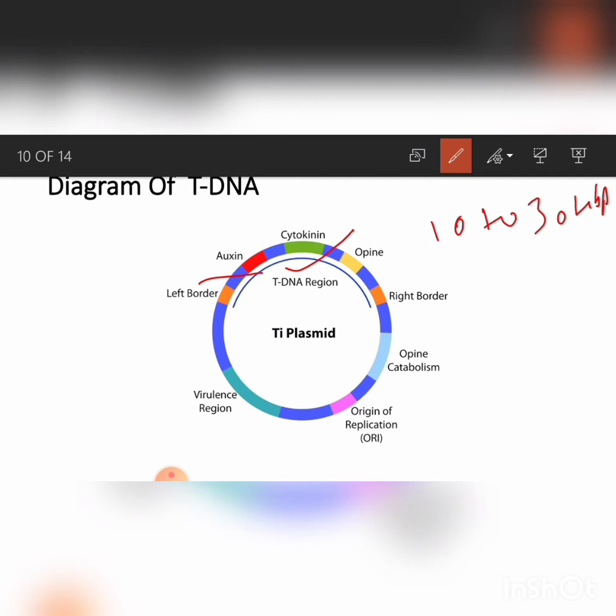tDNA also consists of opine synthesis regions. Opines are amino acid derivatives. There are mainly two opines present on tDNA. First is octopine, second is nopaline. Octopine is made up of the amino acid arginine and pyruvate.